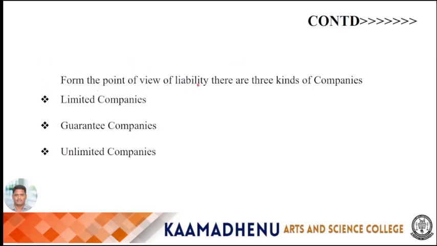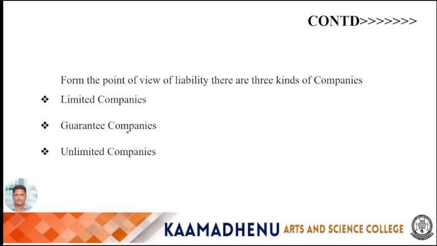From the point of view of liability, there are 3 kinds of companies. The first one is limited companies, then guarantee companies, and unlimited companies. So the first one is limited companies. In case of such companies, the liability of each member is limited to the extent of the face value of shares held by him. So for example, A takes a share of rupees 10. He remains liable to the extent of that amount. As soon as that amount is paid, he is no more liable. It's called limited liability.